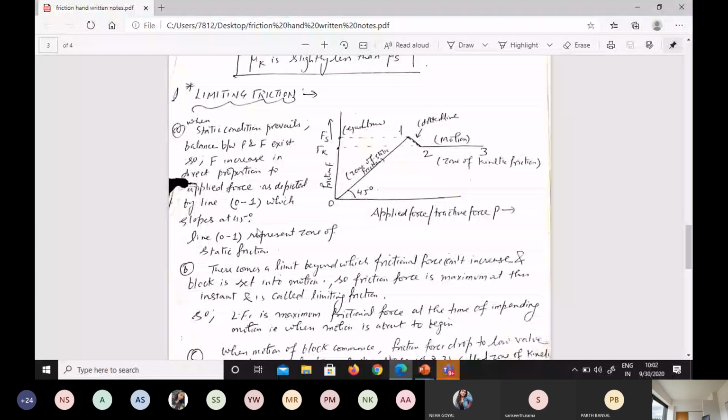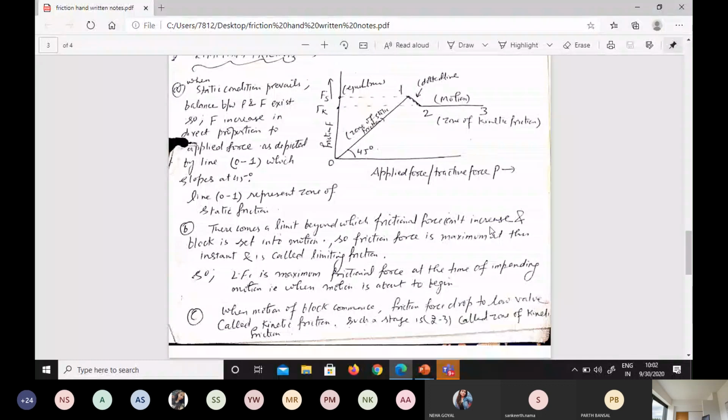So this is called the zone of static friction, and from next there comes a limit beyond which frictional force cannot increase and the block is set into motion. From here to here, the dotted line, the frictional force dropped. So 1 is the point of limiting friction, and 2 is the point after which the block starts into motion.